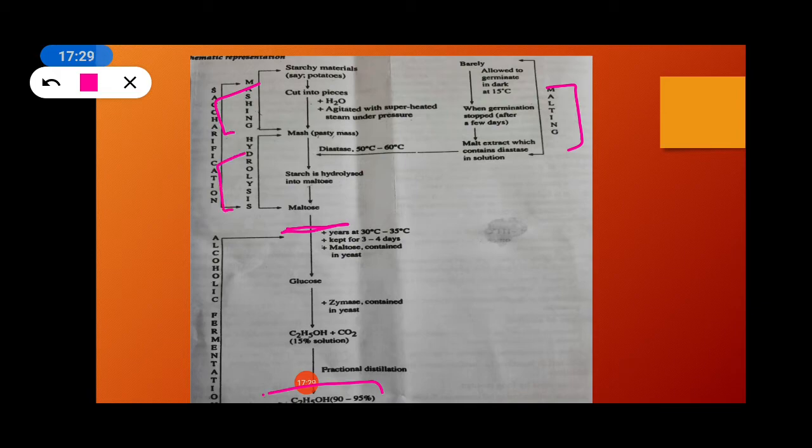After the completion of the first phase, that is saccharification, we get the maltose, and in the alcoholic fermentation, in the second step, we are converting maltose into the ethyl alcohol. So this is all about the preparation of alcohol with the help of the starchy material.